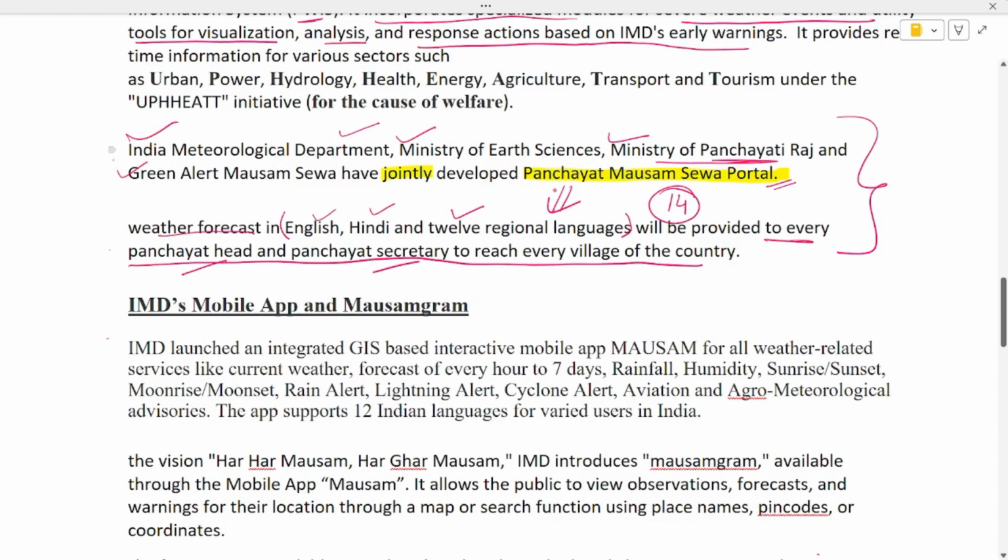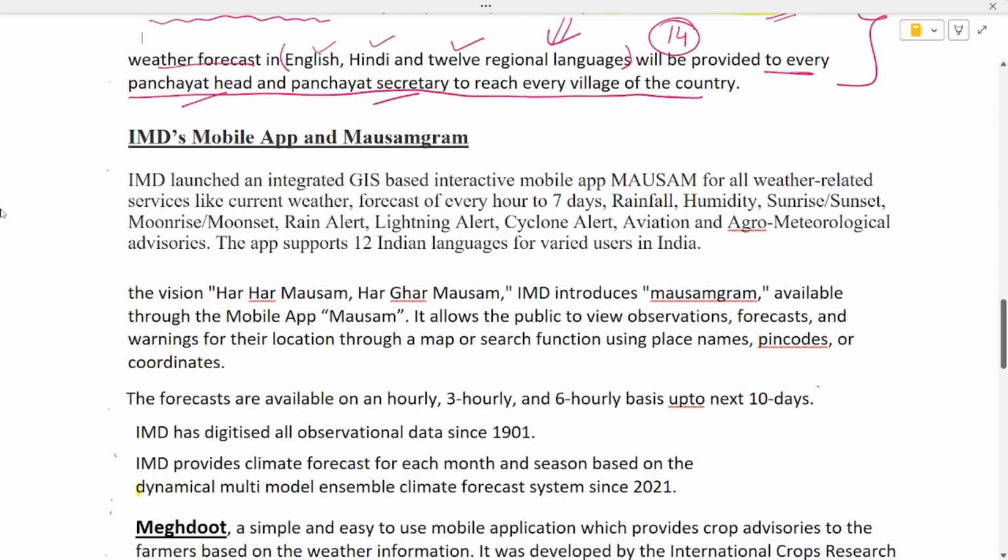Remember this part, this Green Alert Mausam Seva. Okay, all right. Let's go to mobile apps developed by IMD. So the very first mobile app developed by IMD is Mausam.